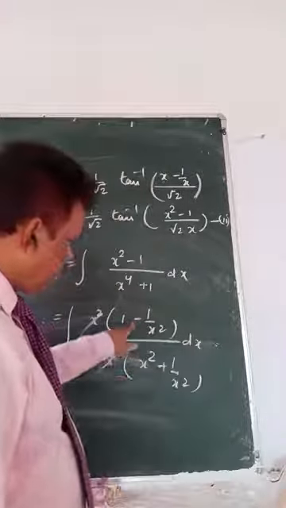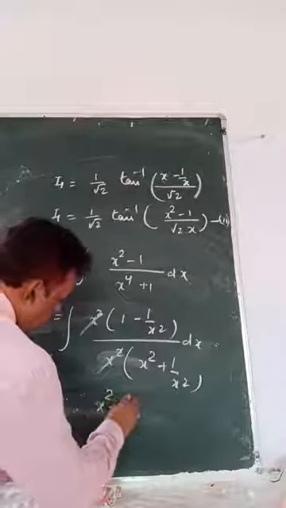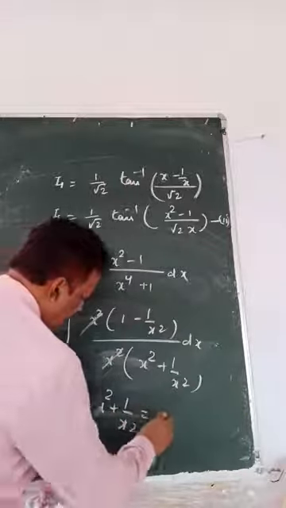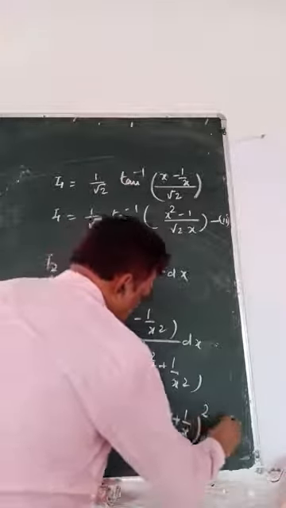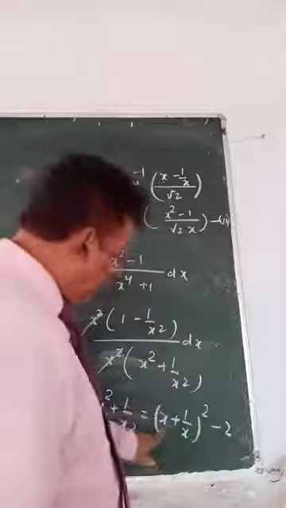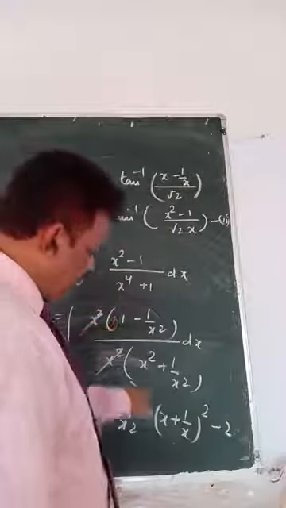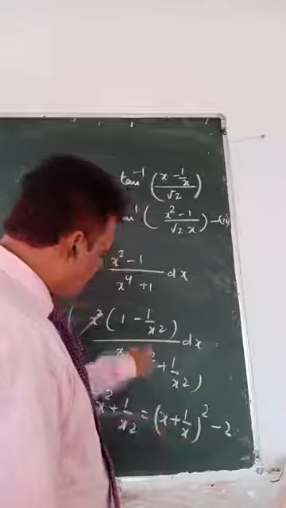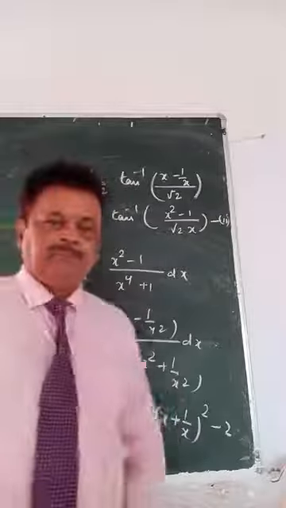Now whose derivative is here? Look at x square plus 1 by x square: it is (x plus 1 by x) whole square minus 2. Why this? Because the derivative of x is 1, and the derivative of 1 by x is minus 1 by x square. That is why this formula is fitting here.